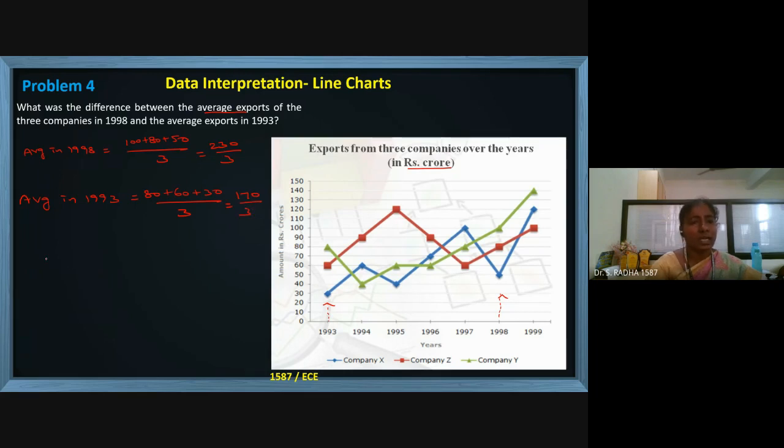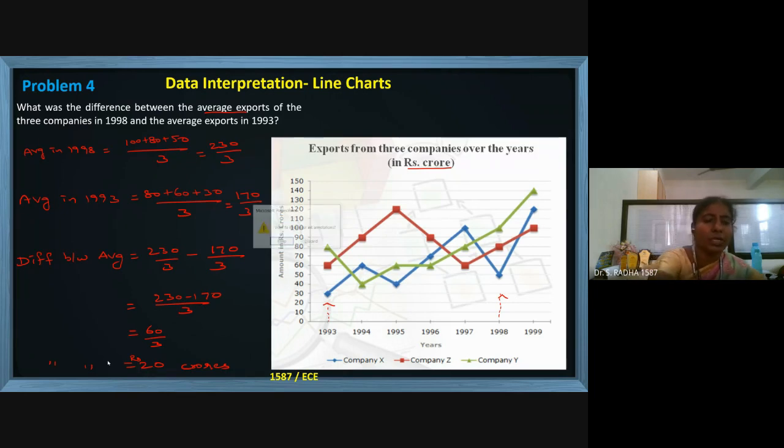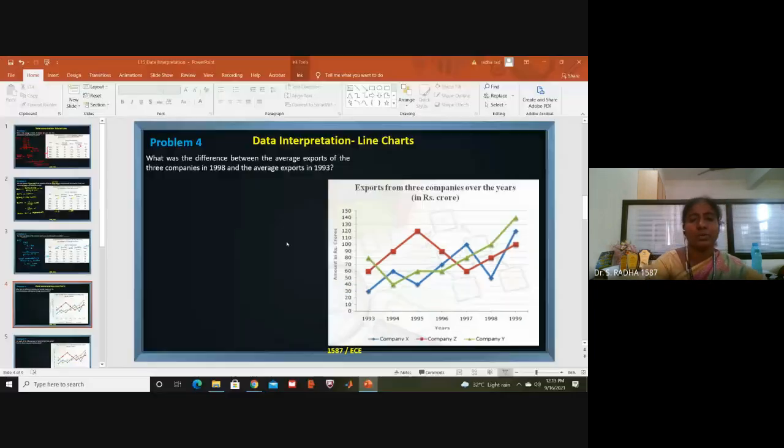What they are asking is the difference between the averages, higher value minus lower value. The denominator is the same. So 230 minus 170 by 3, it is 60 by 3, and 20 is the answer in crores of rupees. So the difference between the average in the year 1998 and 1993 is 20 crores.